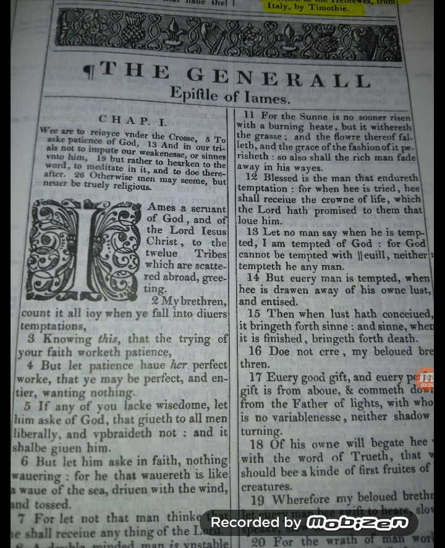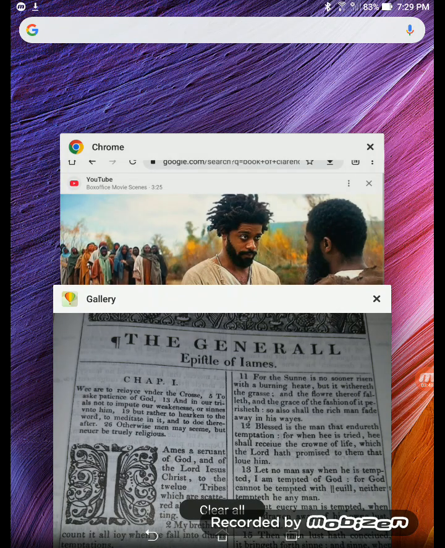This is out of my 1611 King James Bible, and it's the book of James. If you scroll up, it says the general at the very top. It's supposed to say the epistle of James, but there's no J there. It's an I, because the pronunciation of the letter J, the sound of it, is a new concept. So let's go here. I'm just cutting that name Jesus. So it's impossible that the Messiah's name was Jesus.